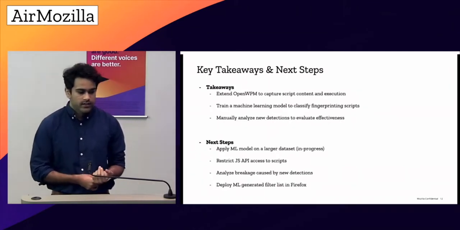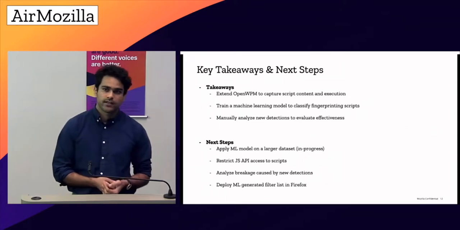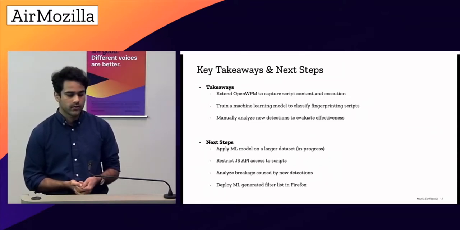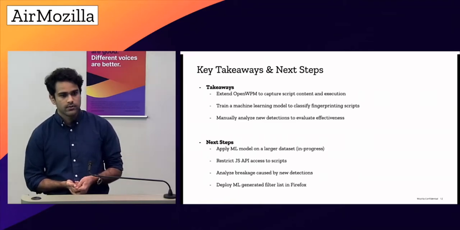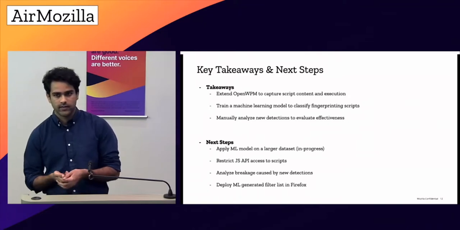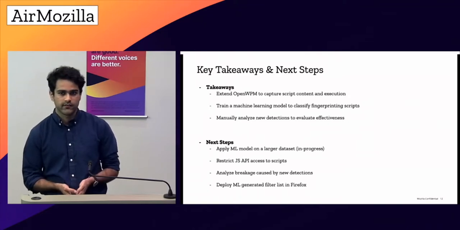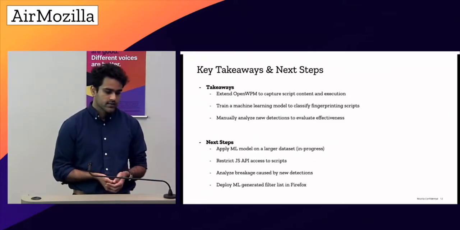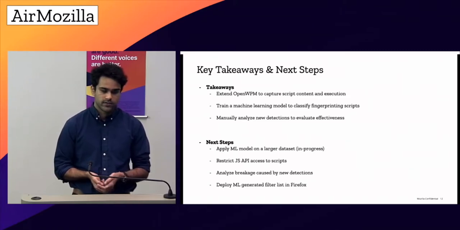Before concluding, some key takeaways of what I've done and what the next steps are. I've extended the OpenWPM framework to capture a lot more information, trained a machine learning model to identify fingerprinting scripts, and manually analyzed new detections to evaluate the effectiveness of the classifier. The step in progress is testing the model on a large-scale data set of 100,000 websites.